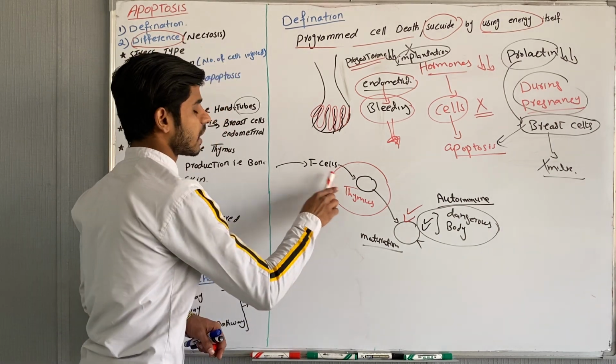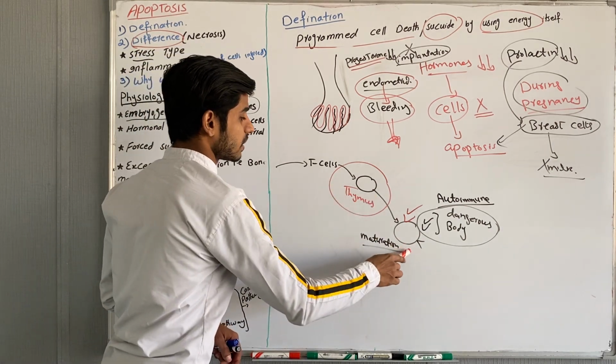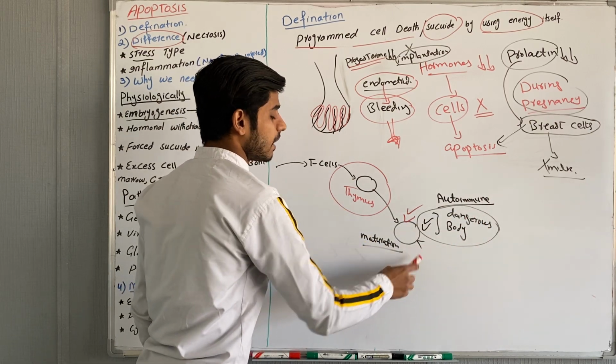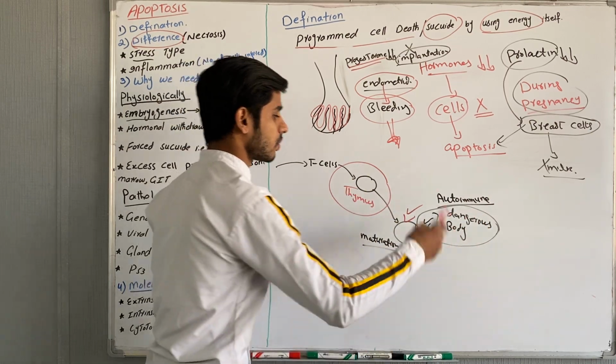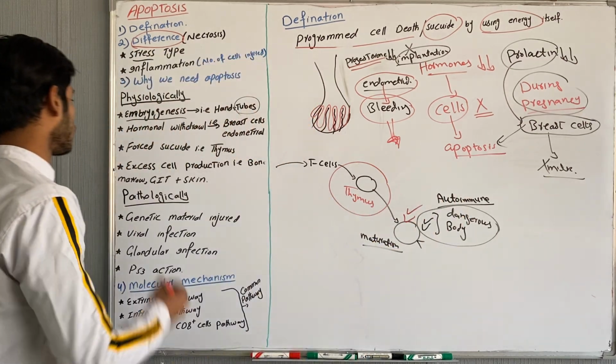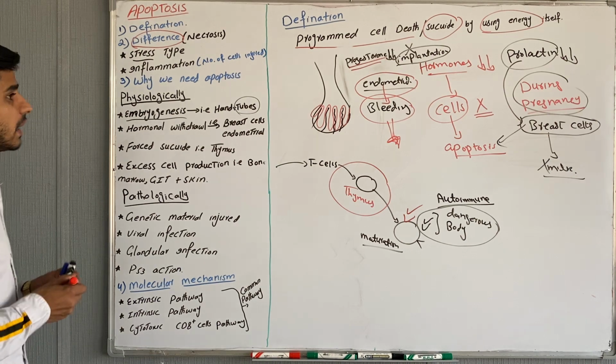What happens? T cells will come to the thymus. The thymus will cause maturation, but sometimes an autoimmune response will happen and it will form antibodies against its own body. So it is dangerous for the body. So apoptosis will happen and it will come to suicide. So that was the discussion of forced suicide in the case of thymus.